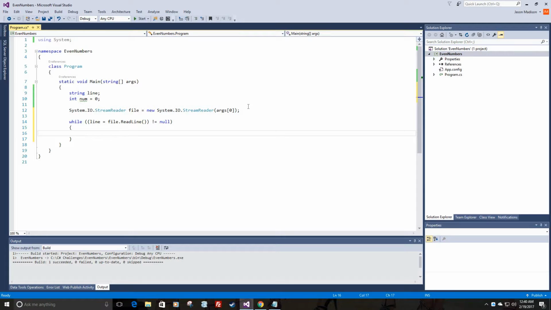First things first, inside the loop, and go ahead and save. I'm going to go ahead and save my work. First things first is to convert the line to a number. That way we can check it to see if it is even or not. We can do some math with it. So I'm going to use Convert.ToInt. I know there's a couple of ways to do this, and yeah, this is just the way that I like to do it. If there's a better way, or if there's a more efficient way to do it, it'd be great to know.